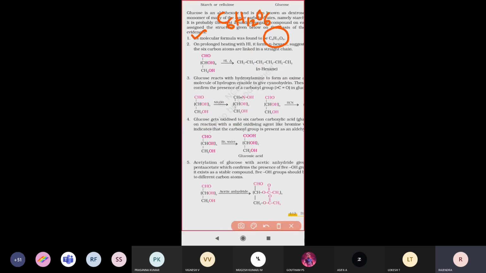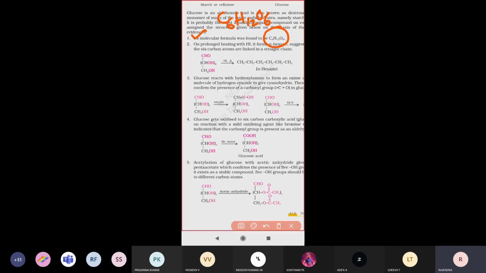So first, what is the evidence? We have already seen that the molecular formula of glucose is C6H12O6.